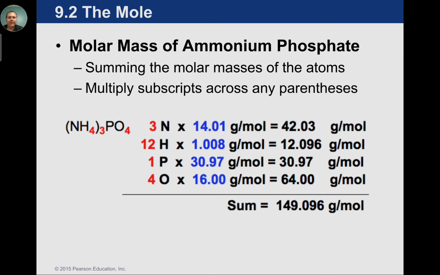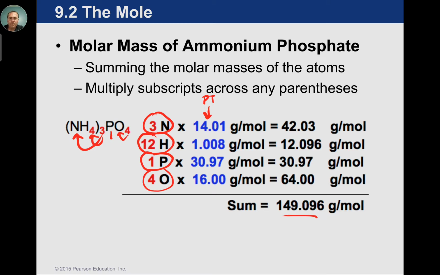In more complicated formulas, remember to multiply across. So here we have 3 nitrogens, check. We have 3 times 4, which is 12 hydrogens, check. We have just 1 phosphorus, check. And then we have 4 O's, check. So by using those multiples, then we're just straight back to the periodic table. Adding up the numbers, hitting equals, and getting those answers very quickly.